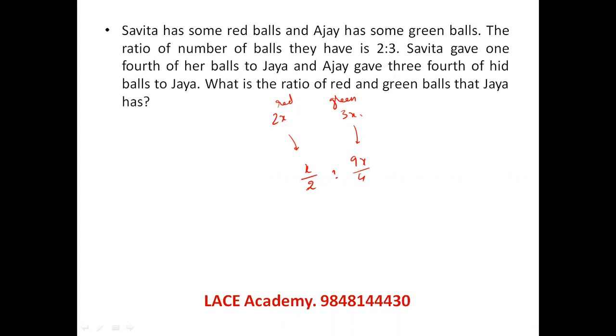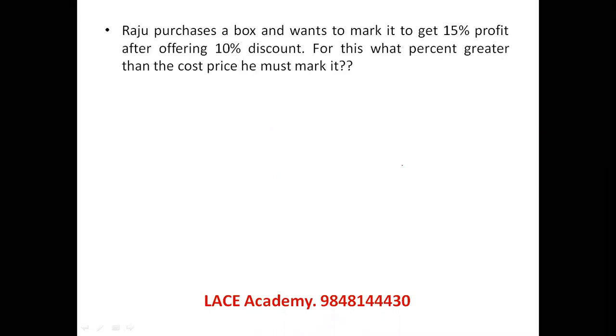So what is the ratio of this is asking. So it is 2:9. X gets cancelled. 2:9 will be remaining. 2:9 straightforwardly. Let's see the next question.